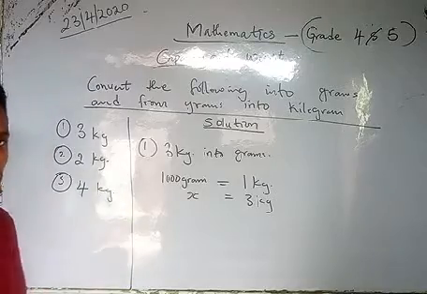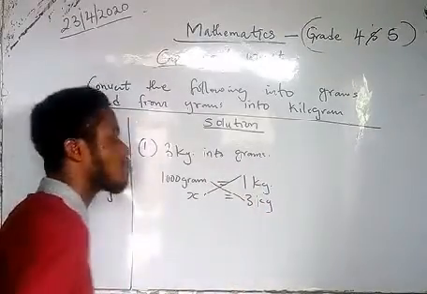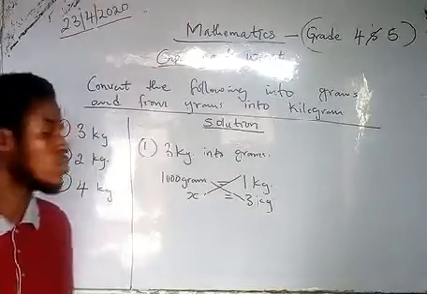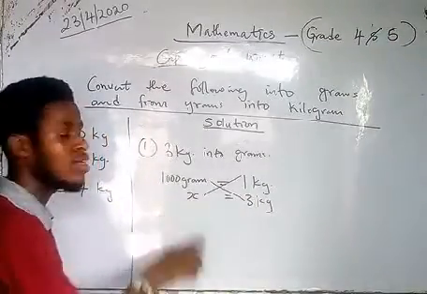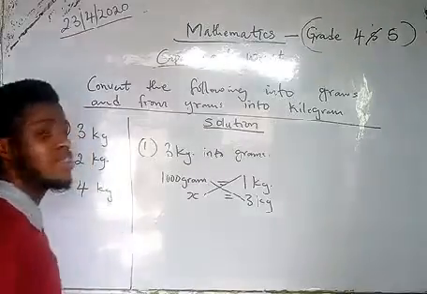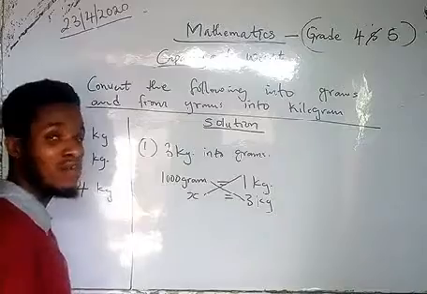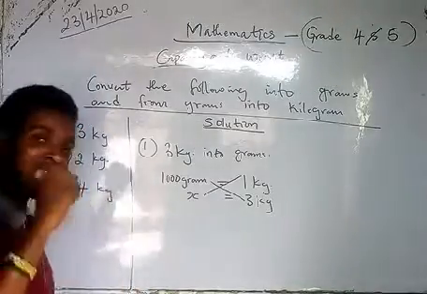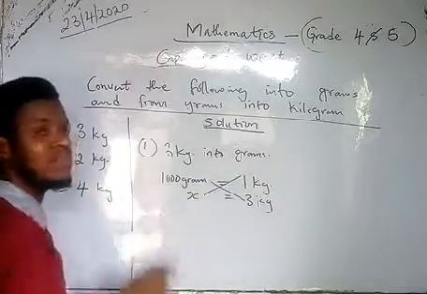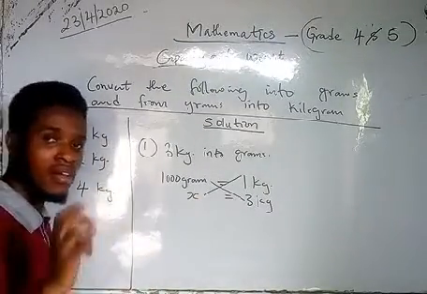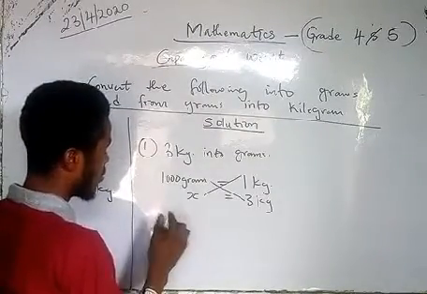But before you multiply, the first thing you have to do is cross multiply. What is the meaning of cross multiplication? You use this to multiply this, you use this to multiply this. So we take the first one. 1 times x is x. Even if you are using A, C, B, D, depending on the alphabet you are using, 1 times that alphabet is that alphabet. So I decide to use x. 1 times x means x. You can't say 1x. You can only say 2x. So we put it here as x.